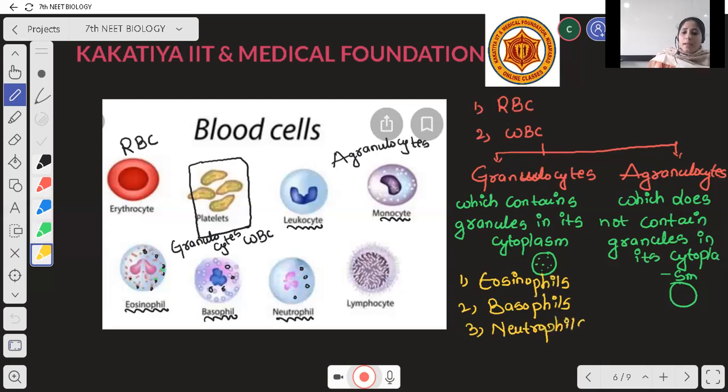And the agranulocytes are two types: leukocytes and monocytes. This is about the types of blood cells, and the third one is platelets.